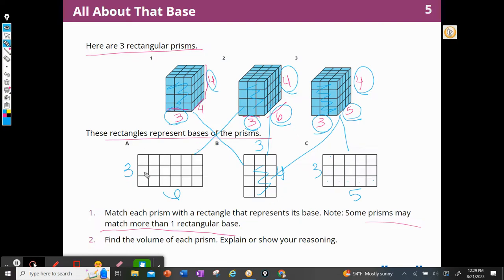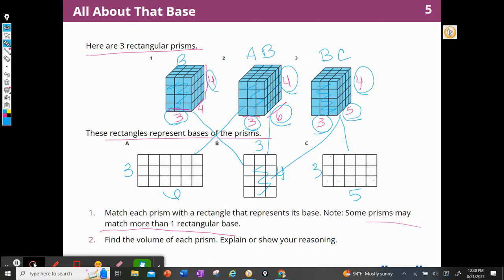So this figure A matches with 2, so I could put an A here. It also matches with B. This one here matches with B, and this one here matches with B, but it also matches with C.